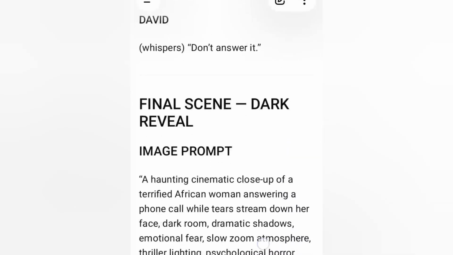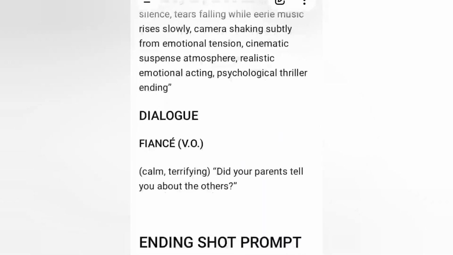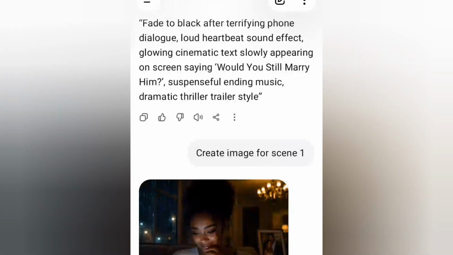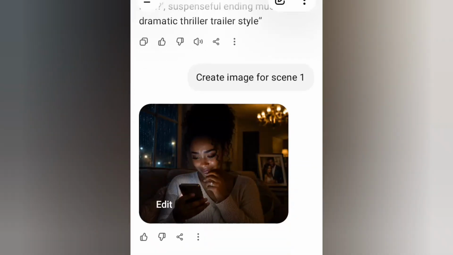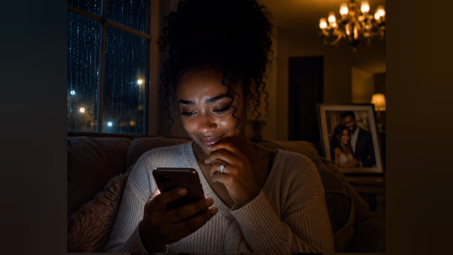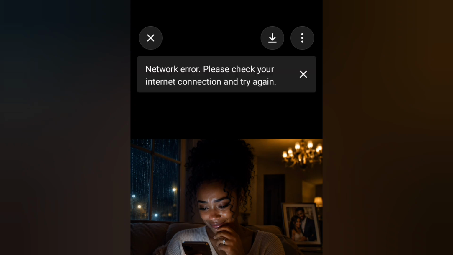I went ahead and asked ChatGPT to create the image for us. This is the first image for scene one I created. I just asked ChatGPT to create an image for scene one. This is the image ChatGPT gave us. If you want to download this image to your gallery, just click on this download button here. After clicking on it, it will automatically be saved to your phone gallery, and it will show you here that the image has already been downloaded.